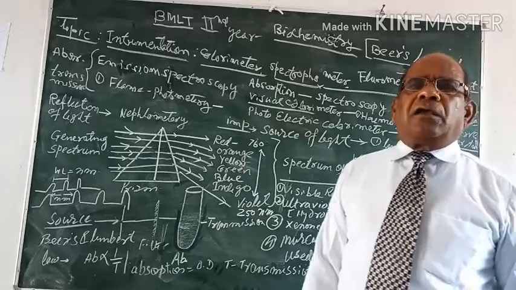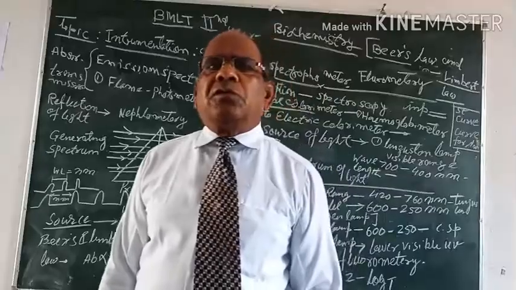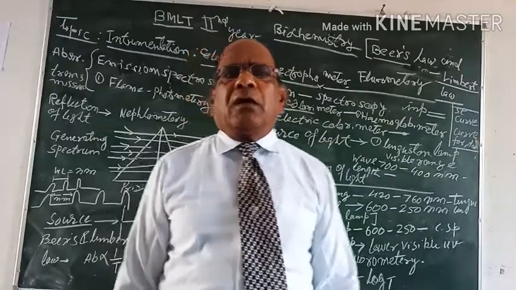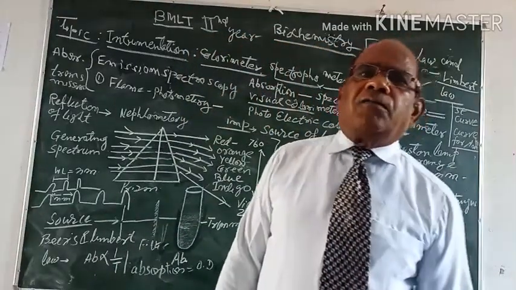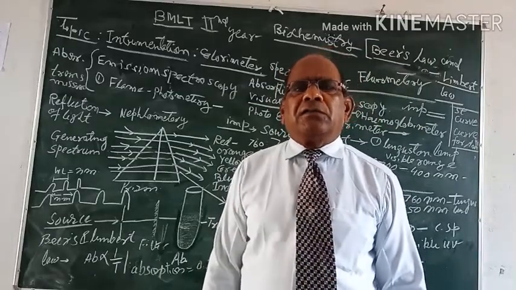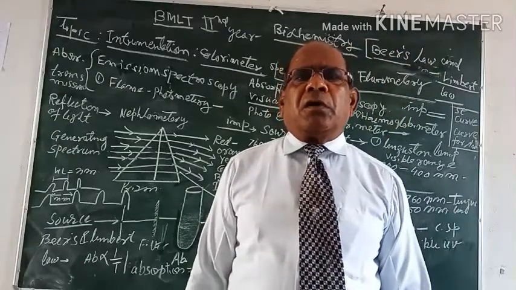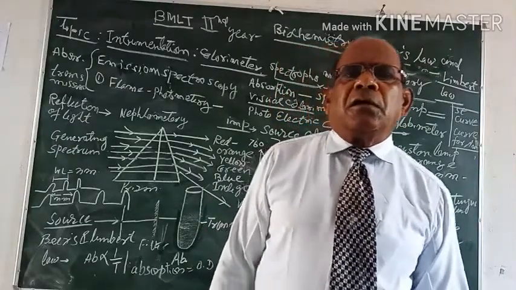Colorimeter, as I earlier told, is the instrument used for the measurement of color in terms of radiant energy, light energy, and this measurement depends upon the principle of Beer's law.